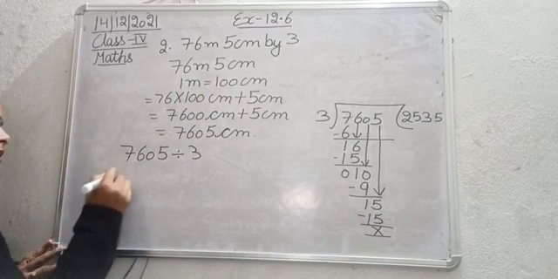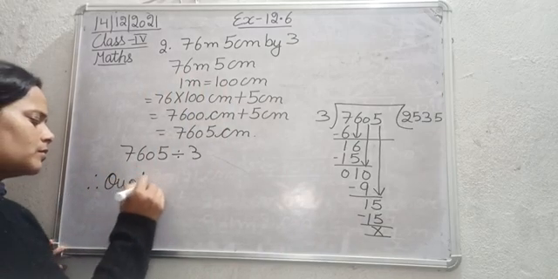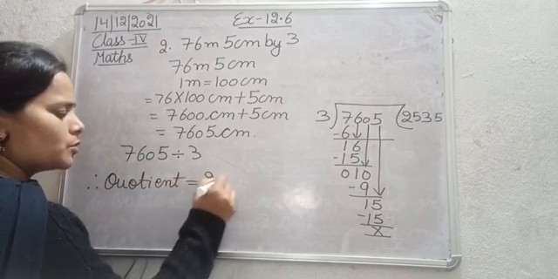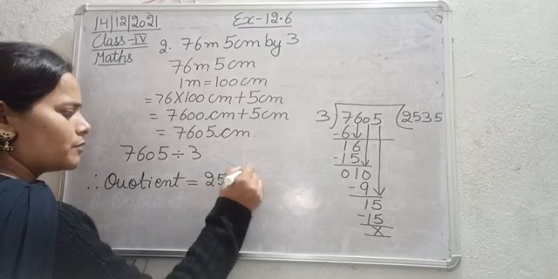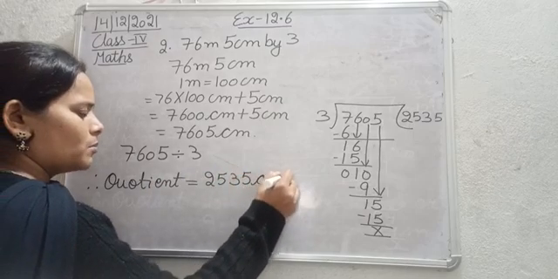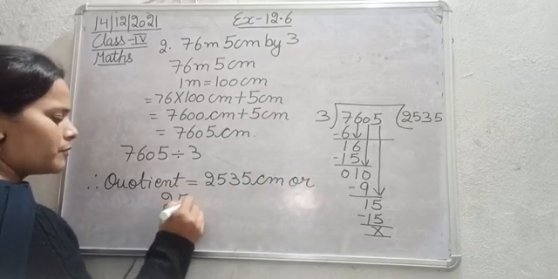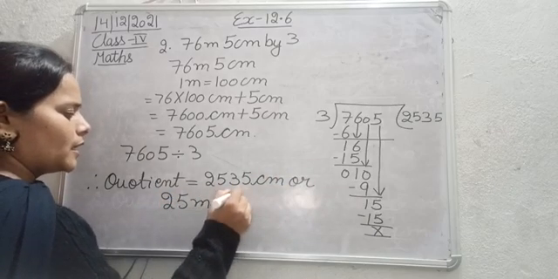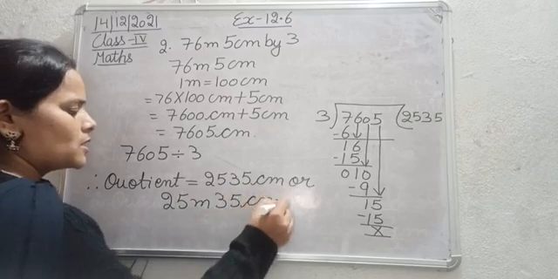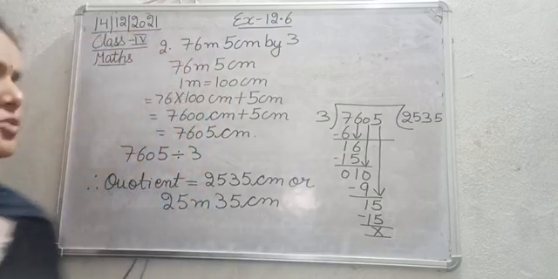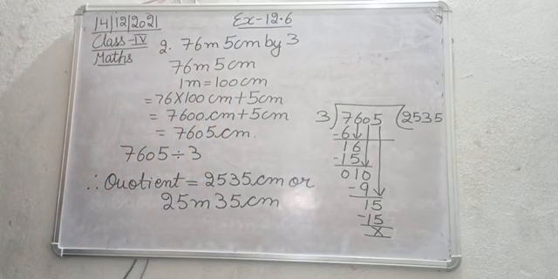Therefore, the quotient is equal to 2535 centimeter, or 25 meter 35 centimeter. Okay, so the answer for the question number 2 is 25 meter 35 centimeter.